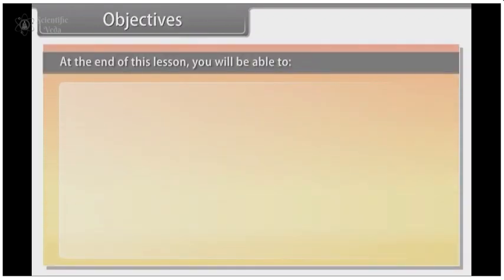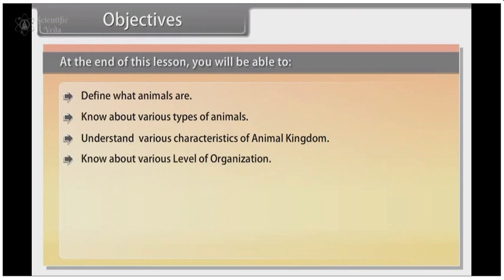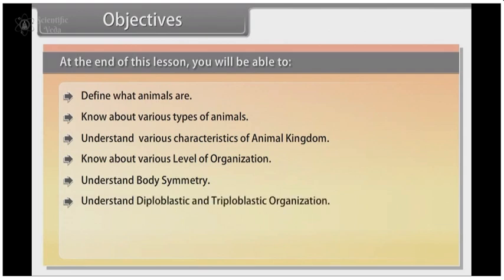Objectives. At the end of this lesson, you will be able to define what animals are, know about various types of animals, understand various characteristics of animal kingdom, know about various levels of organization, understand body symmetry, understand diploblastic and triploblastic organization, know about coelom, understand segmentation,